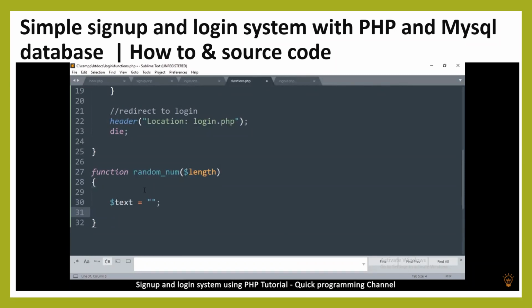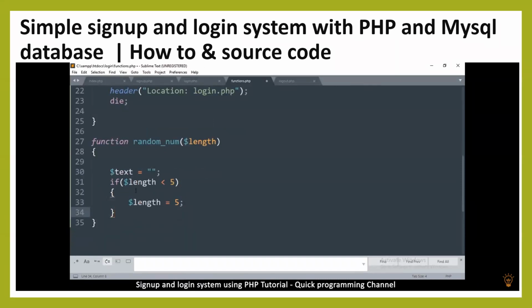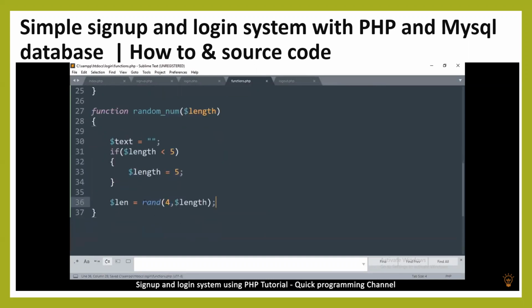And then I'm going to check, just as a precaution, if length is less than 5, then length is equal to 5, to make sure that it's never less than 5. And then after that, we're going to say len, another variable, is equal to rand 4, length. So what I'm telling it is to assign a variable.